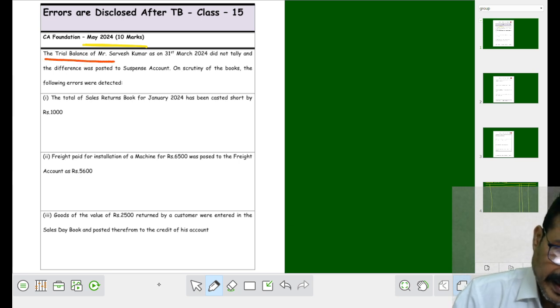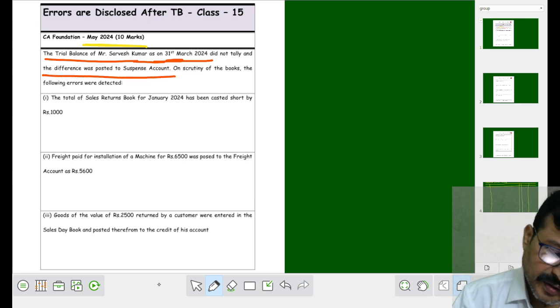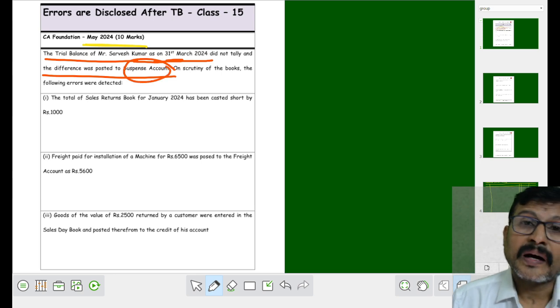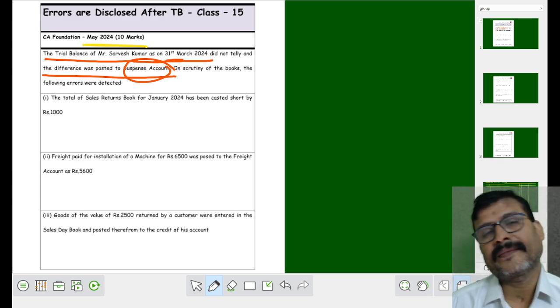See what happened. The trial balance of Mr. Sarvesh Kumar on March 2024 did not tally. The difference was posted to the suspense account. On scrutiny of the books, the following errors were detected.